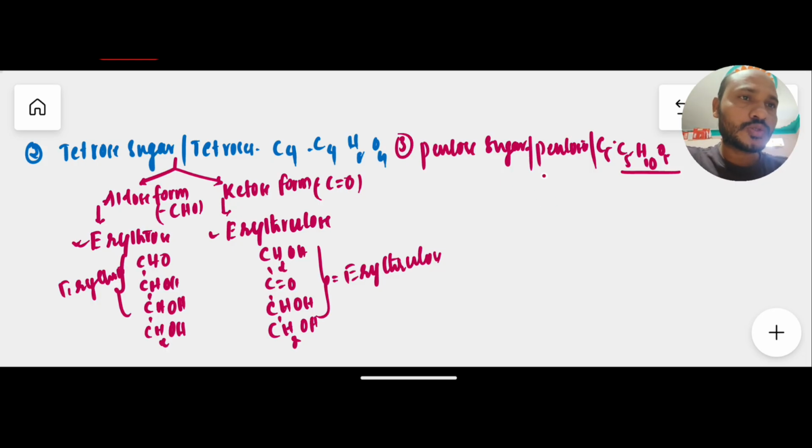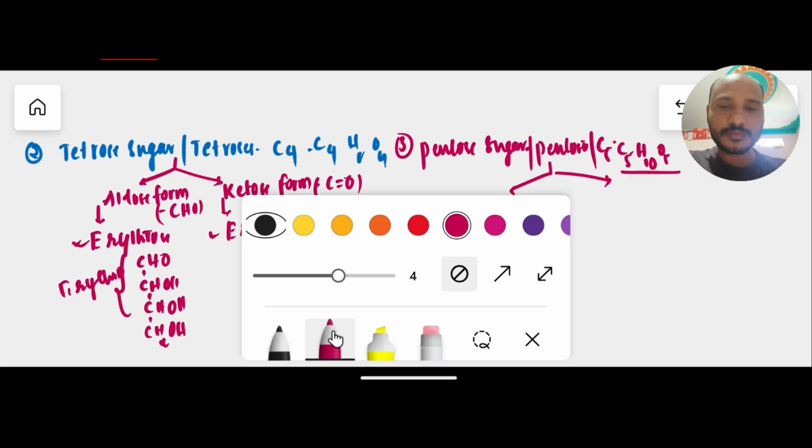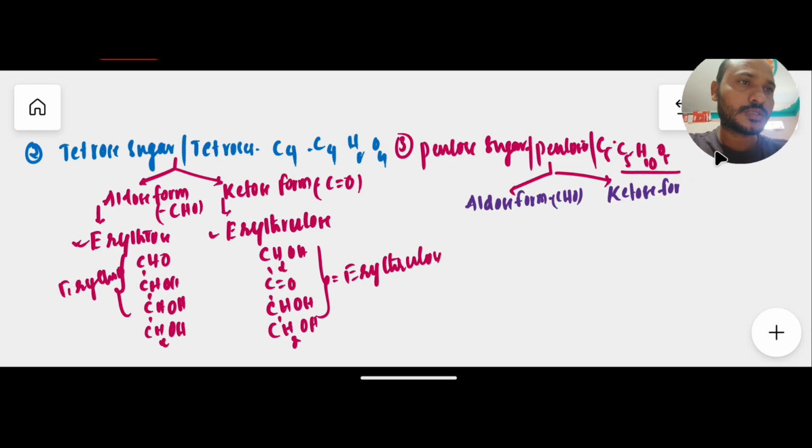In pentose sugar also we have two forms, the aldose form with the CHO group and the ketose form with the C=O group. The best example of the aldose form of pentose sugar is ribose sugar, which is very important.